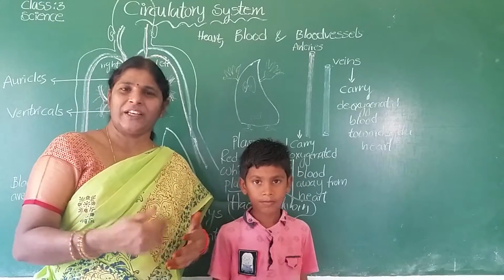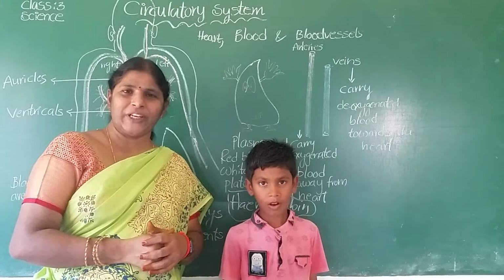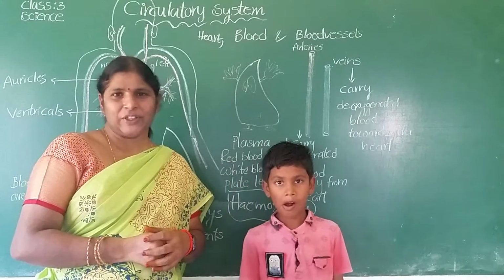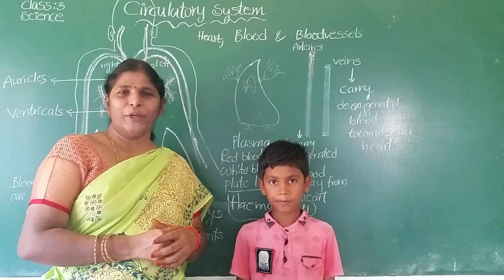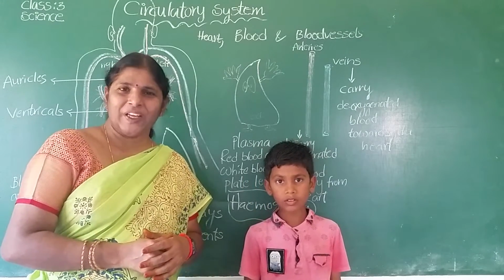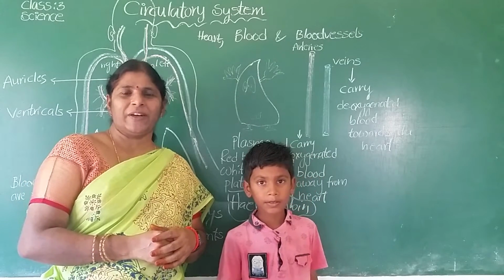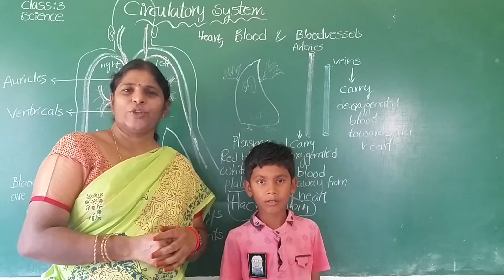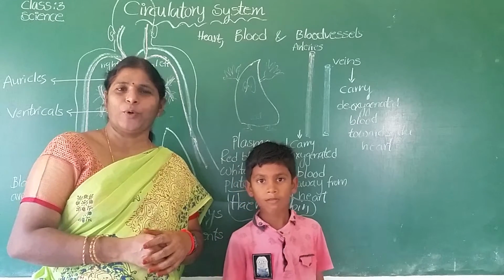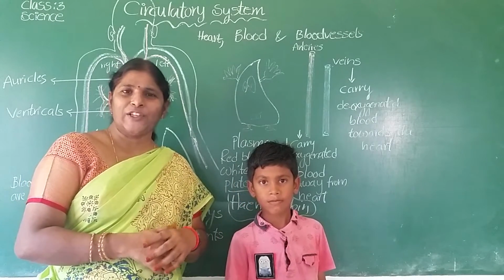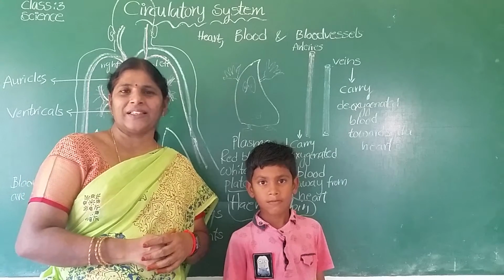Yes. Once recall, what did I teach you day before yesterday? Skeletal and muscular system. Skeletal system is made up of bones. How many bones are there in our body? There are 206 bones in our body. Okay, now what is the main function of the skeleton? It gives shape and support to our body and also protects the internal organs of the body.